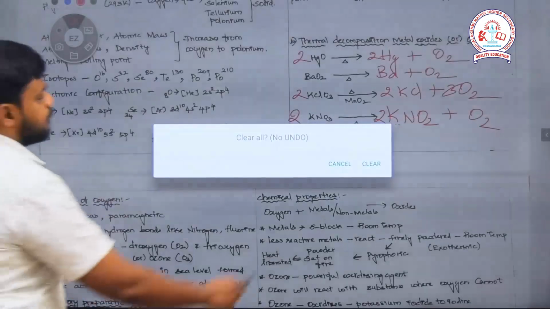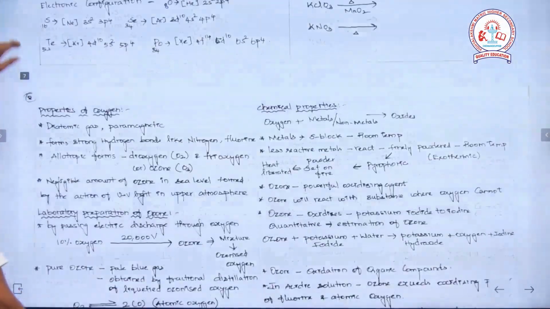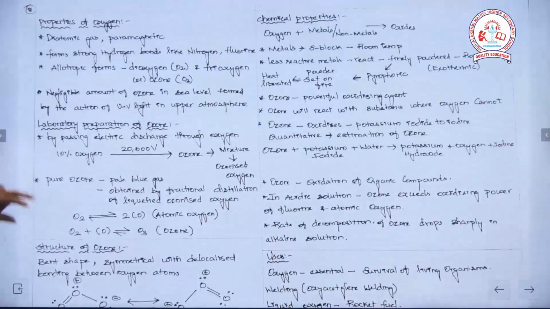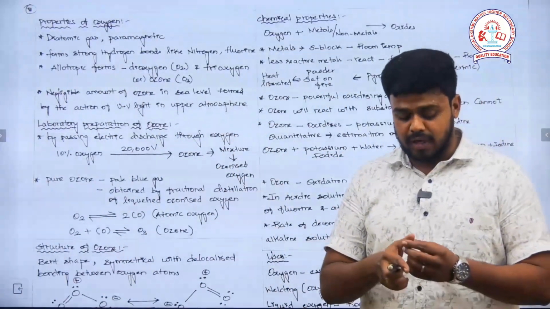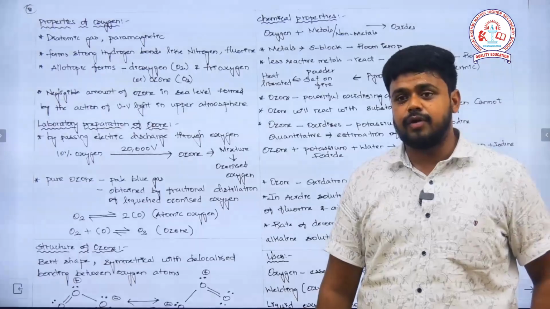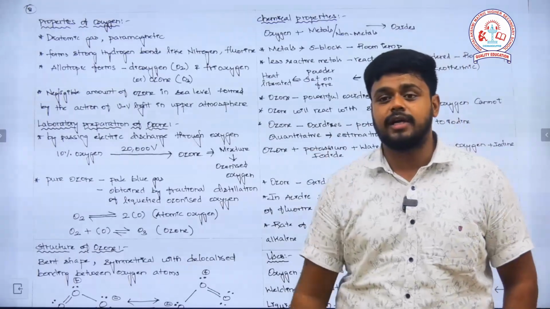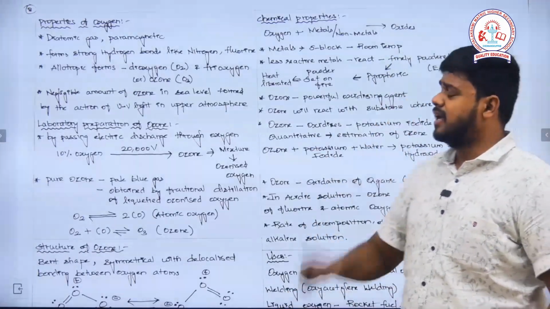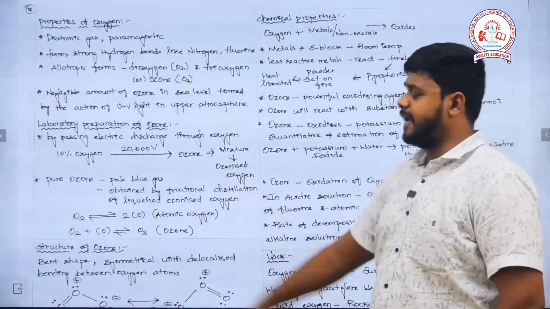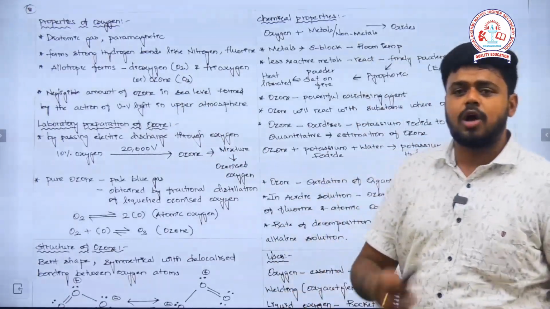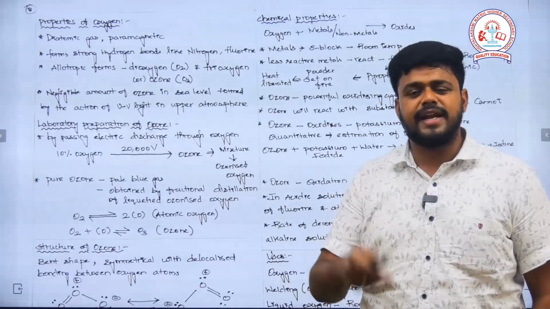Then regarding the properties of this oxygen, it is diatomic and obviously paramagnetic. Since you are all studying 12th, in the 11th itself you would have known what is called paramagnetic and what is called diamagnetic from the molecular orbital theory. So from that it is very clear that it is a paramagnetic, diatomic gas. Then it has an ability to form a strong hydrogen bond like nitrogen, fluorine, etc.